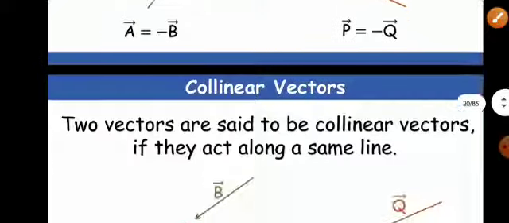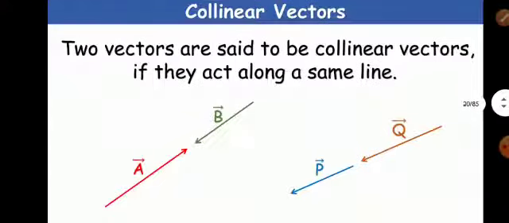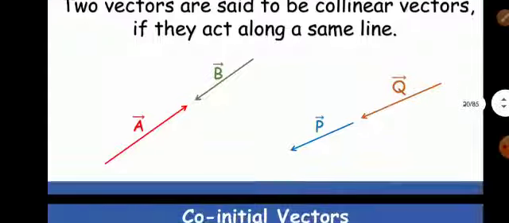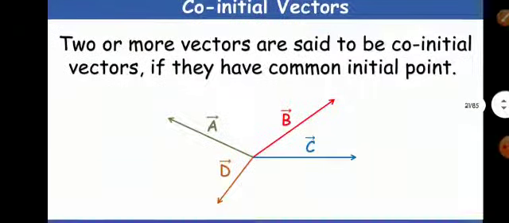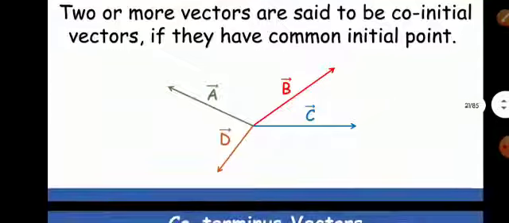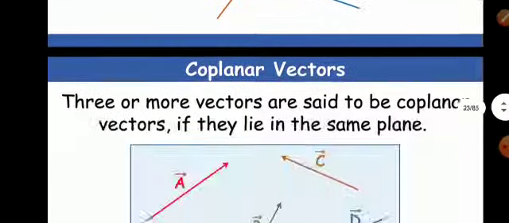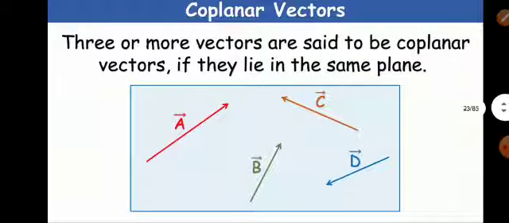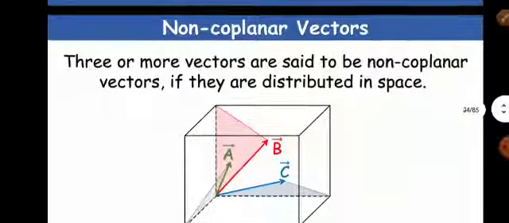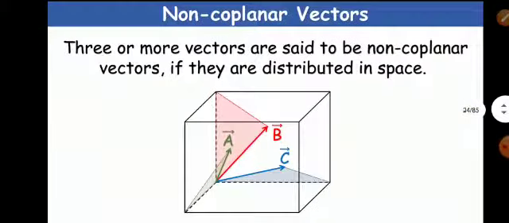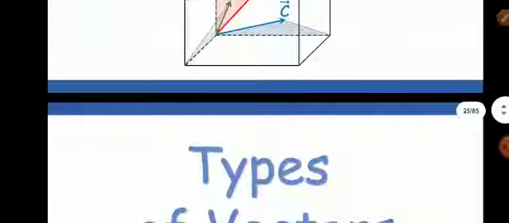Then some classifications are understood very well. Collinear vectors, co-initial vectors, coterminous vectors, coplanar vectors. The vectors which are contained in the same plane are called coplanar vectors. Those which are not contained in the same plane are called non-coplanar.